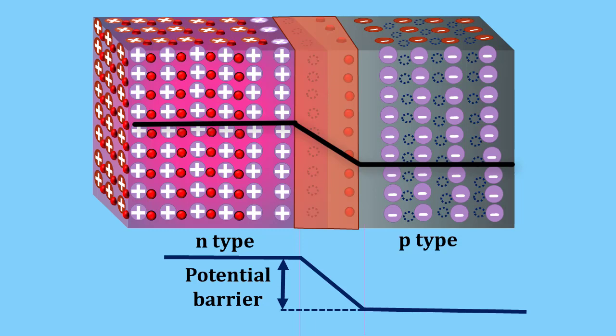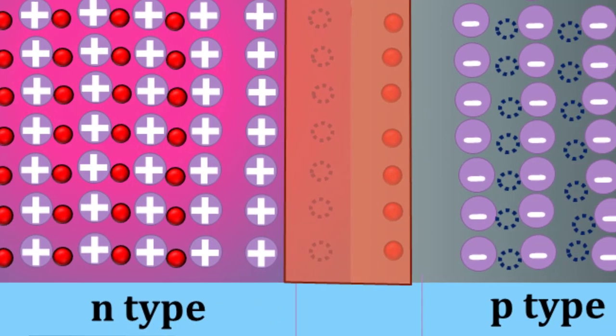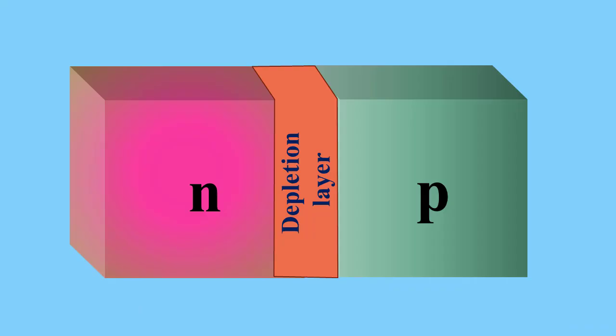Since no charge carriers can rest in a position where there is a potential barrier, the region on either side of the junction now becomes completely depleted of any more free charge carriers. This area around the p-n junction is now called the depletion layer.